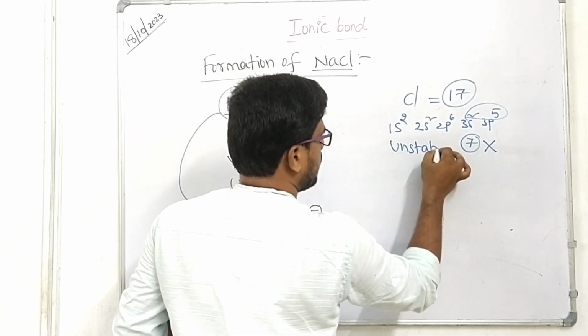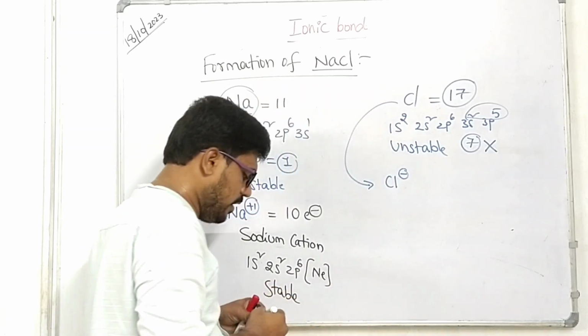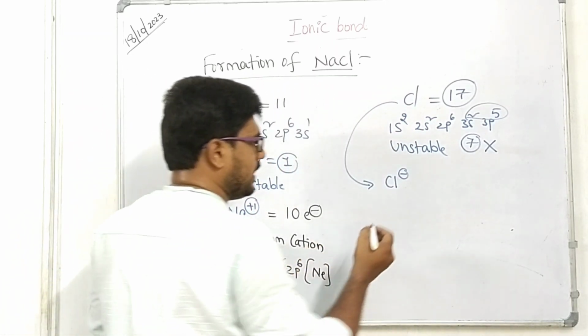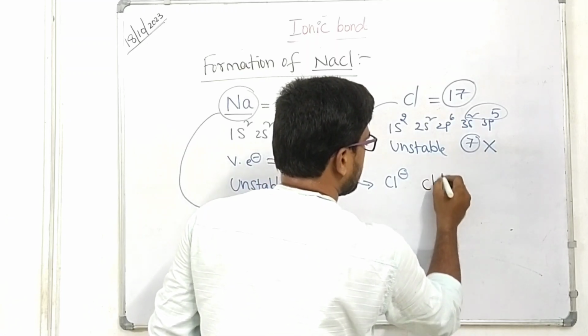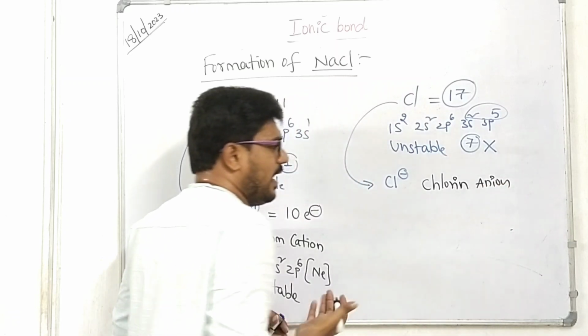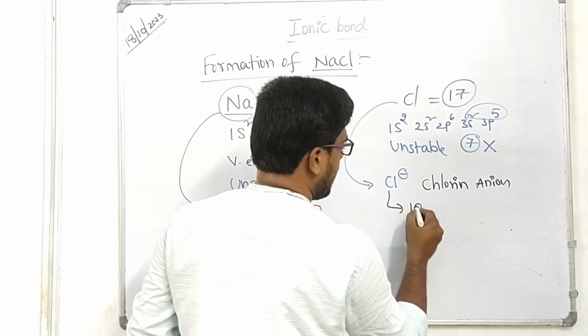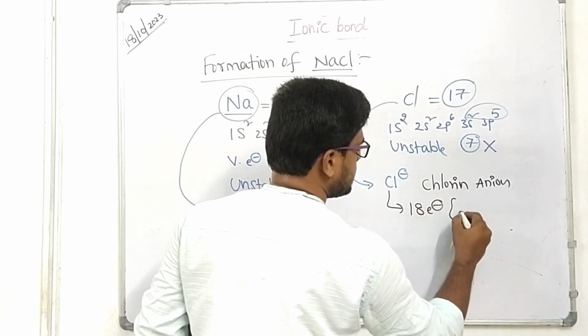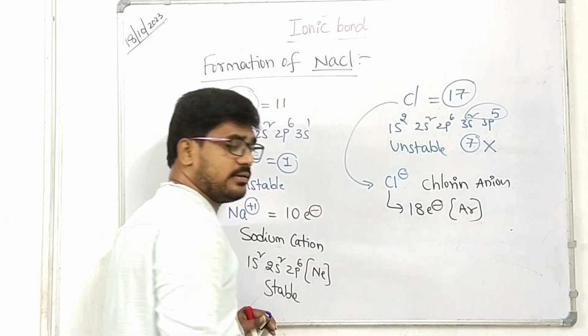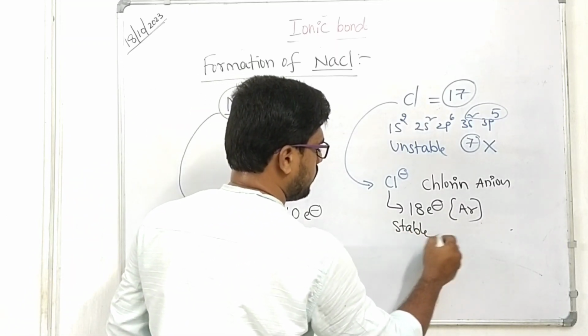So that's why chlorine becomes a Cl- ion. It is called chlorine anion, or chloride ion. The chloride ion now has 18 electrons, which is equal to the argon electronic configuration. It is also stable. Are you clear students?